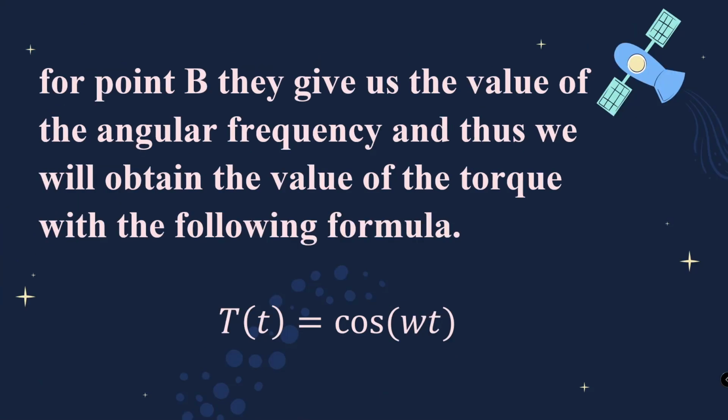For point B, they give us the value of the angular frequency, and thus we will obtain the value of the torque with the following formula: cosine of angular frequency multiplied by time. In the code that follows, we show the result for each section, the final values and their respective graph, and what is observed according to the conditionals and variables.